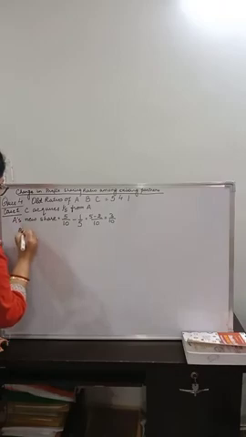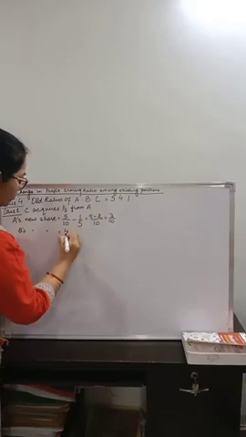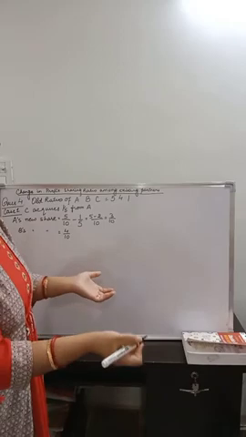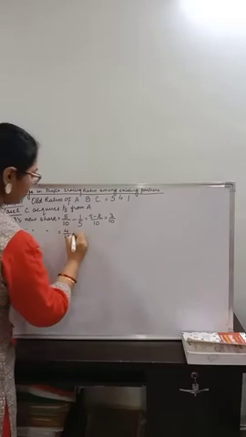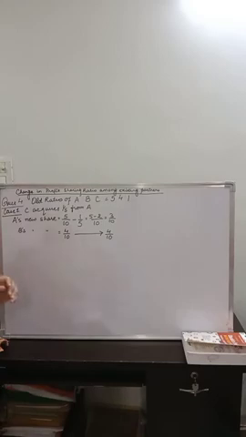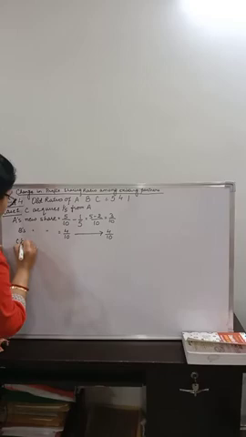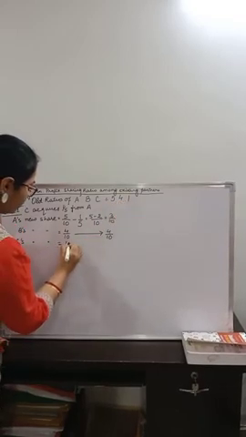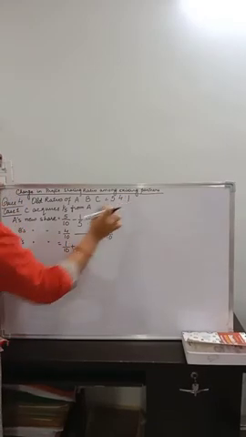Now B's new share. B's new share will be 4/10, and he is neither giving anything to C nor getting anything from him. So B's old share will remain the same and this will be his new share also. So B's share has not changed, whereas C's new share will be 1/10 plus, because he is receiving something.